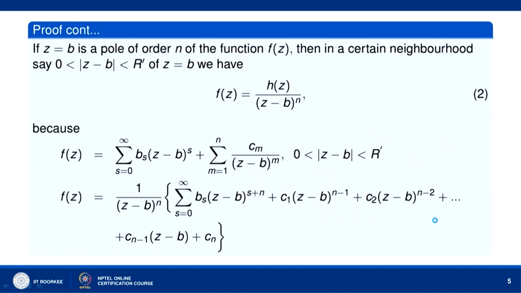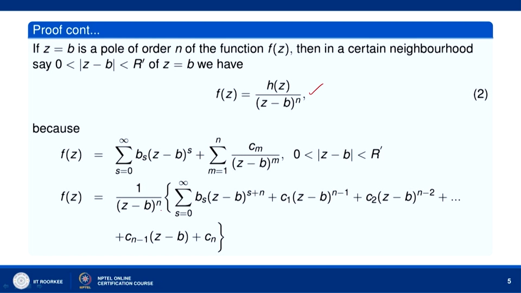Now, if z equal to b is a pole of order n of the function f z, then in a certain neighborhood, say 0 less than mod of z minus b less than r dash, we can write f z equal to h z over z minus b to the power n. Here is the proof. z equal to b is a pole of order n of the function f z. So, f z can be written as sigma s equal to 0 to infinity b s z minus b to the power s, plus sigma m equal to 1 to n c m over z minus b to the power m, 0 less than mod of z minus b less than r dash.